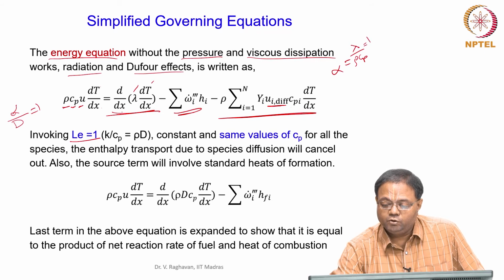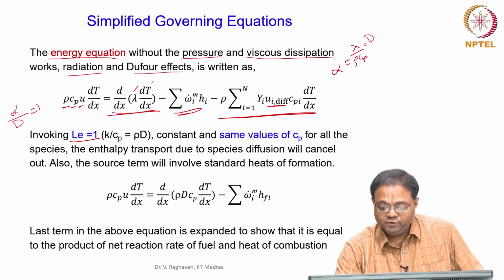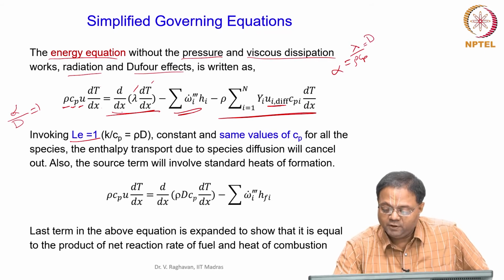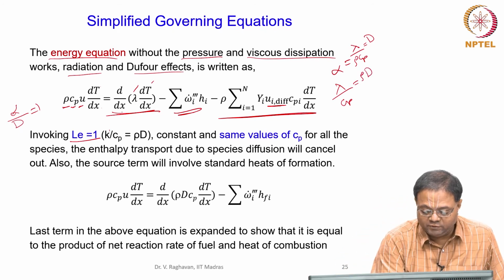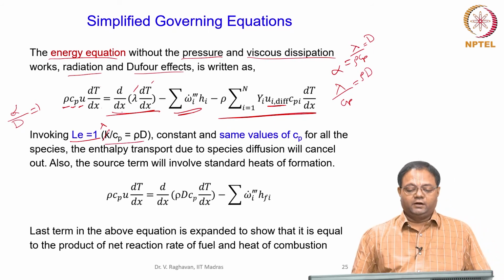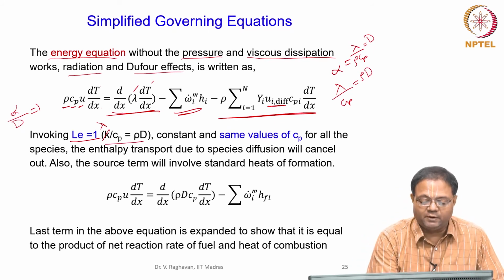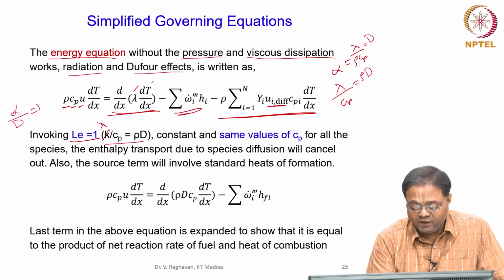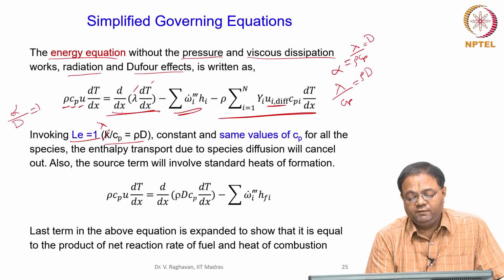So, that will be equal to D. That means lambda by Cp equals rho D. So, that is what I have written here. Lambda, or K, represents thermal conductivity. So, thermal conductivity by Cp will be equal to rho D.